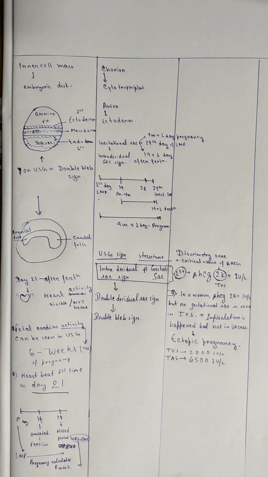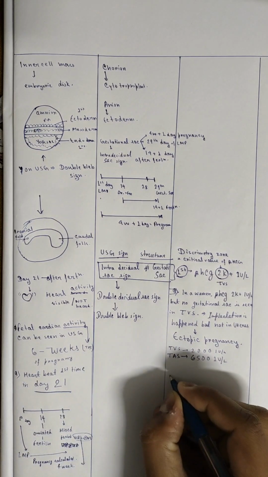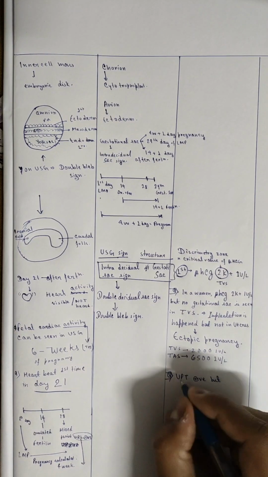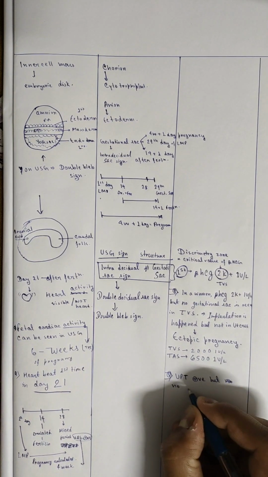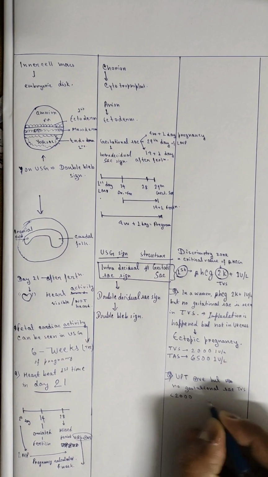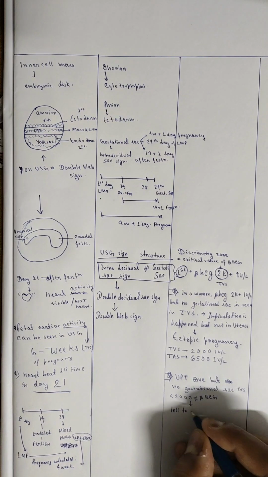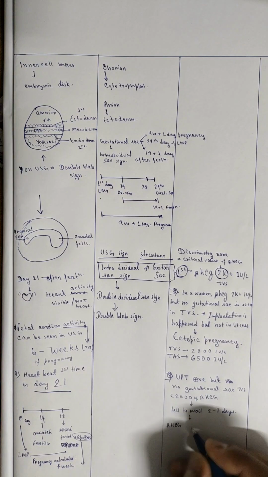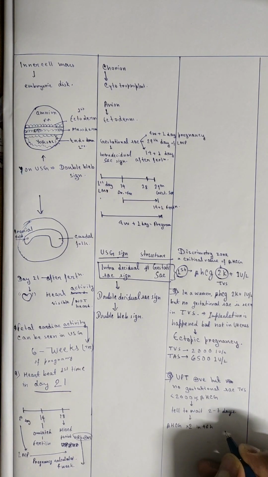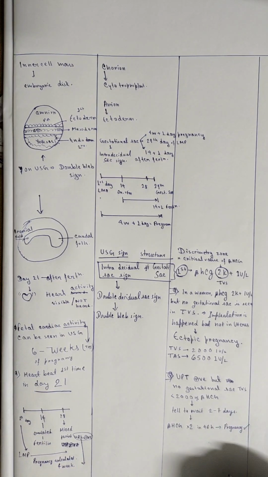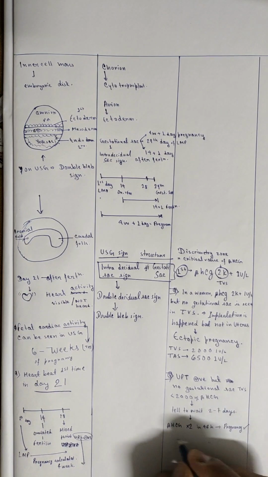Now, in a woman, if we see that urine pregnancy test is positive, but no gestational sac in TVS is seen, and also beta HCG level is less than 2000 international unit per liter, then we tell her to wait for 2 to 7 days, because beta HCG level doubles in every 48 hours. That means normal pregnancy, intrauterine pregnancy.